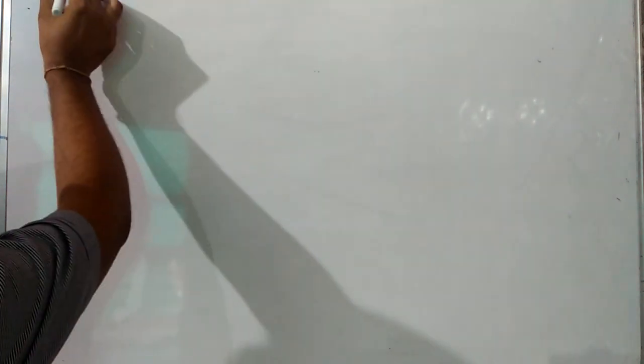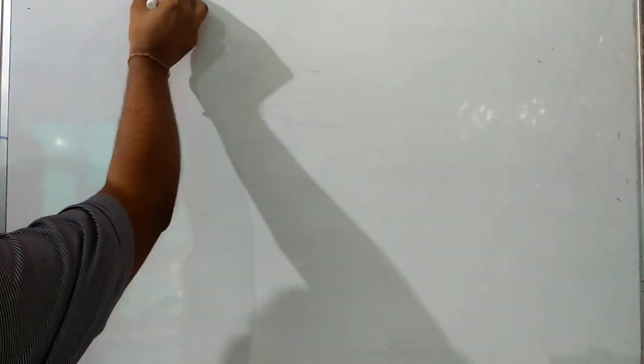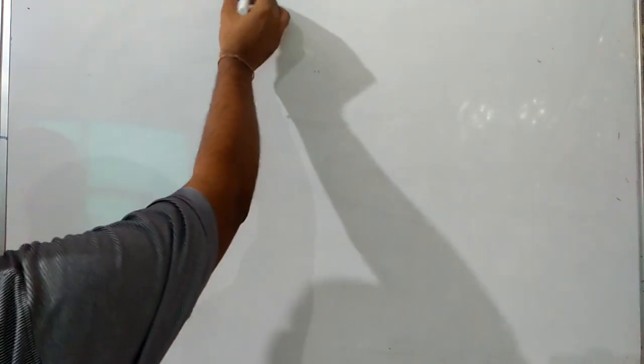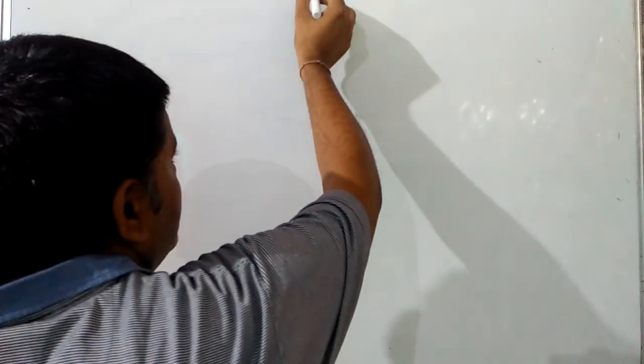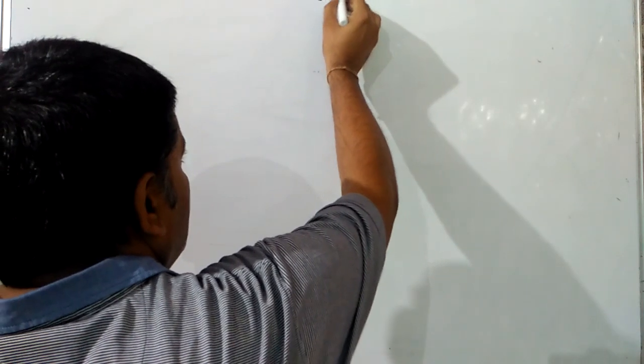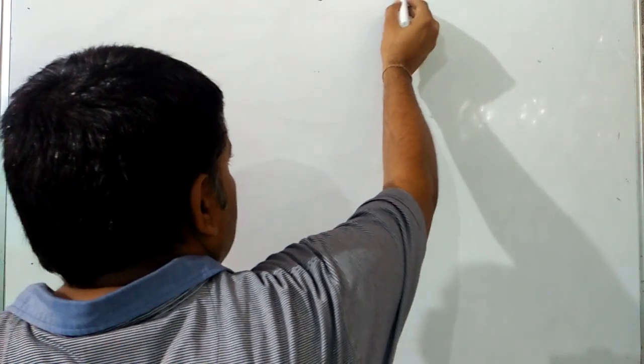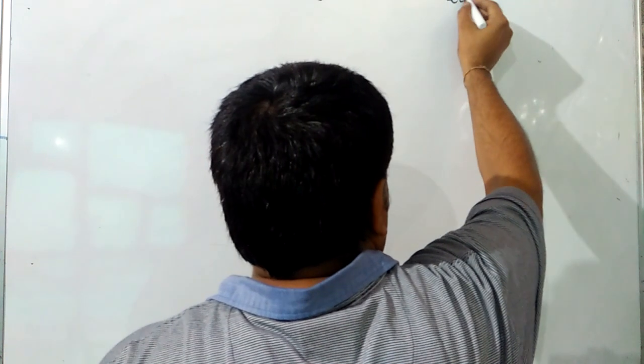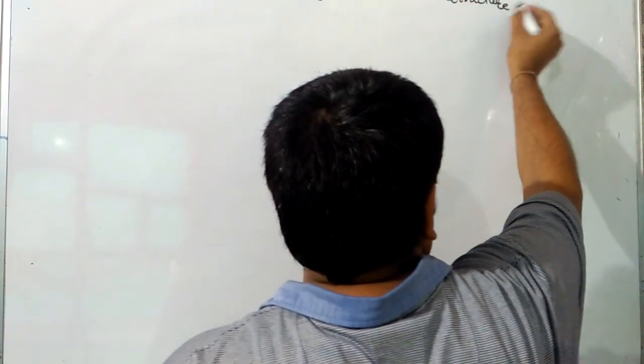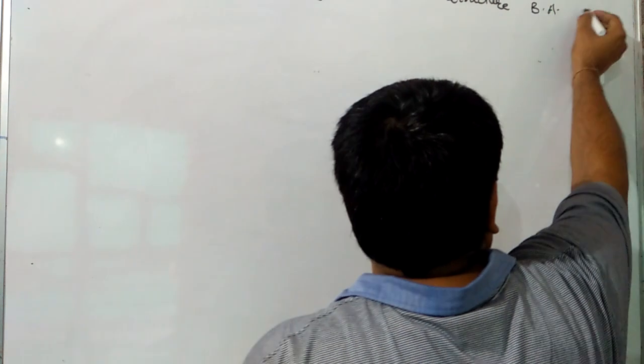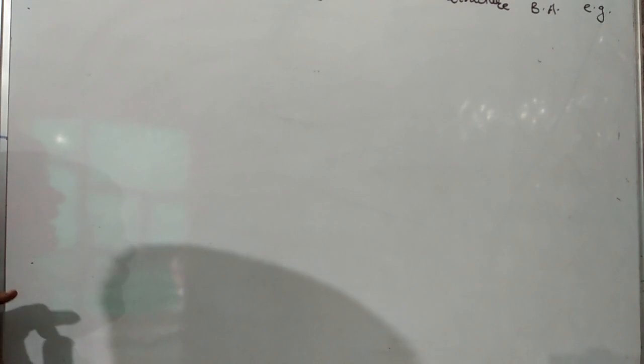The first column will be total electron pair, second bond pair, third lone pair, fourth symbol of the molecule, fifth geometry of the molecule, sixth structure of the molecule, seventh bond angle, eighth example.